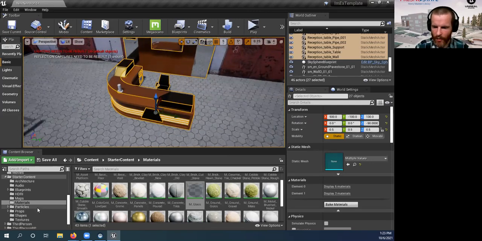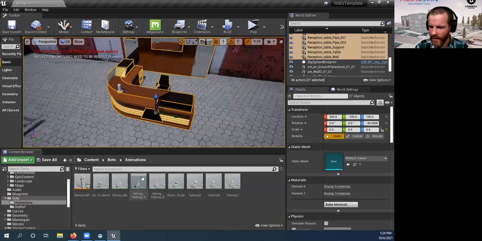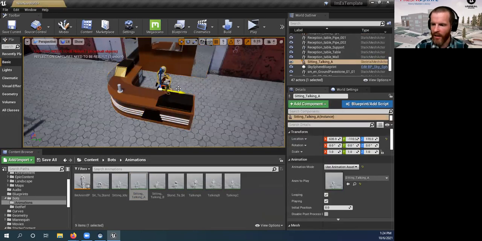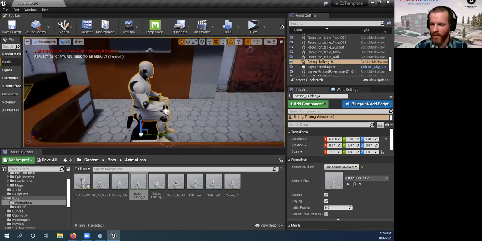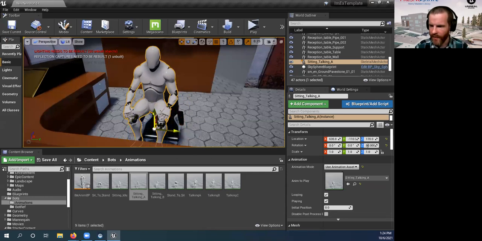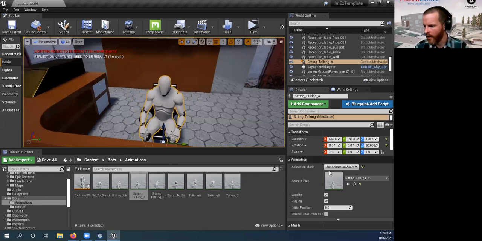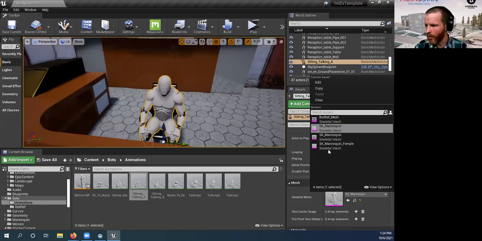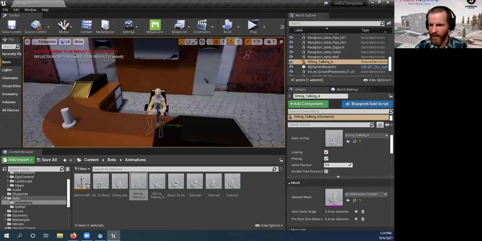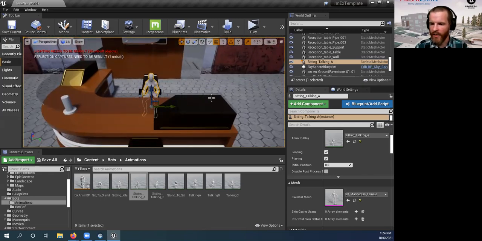Okay, let's get a librarian. We need somebody to talk to in here. So let's get this librarian. This is just an animation file of a bot sitting, and they talk during playtime. So let's do that. Let's put a talking librarian in there so it's a little more realistic. Put this librarian generally in place, but you know what? Let's be a little more inclusive here. Let's make it a female. We've got our male that we'll play as and our female librarian who's sitting there talking. All right, fantastic. It's a great start.